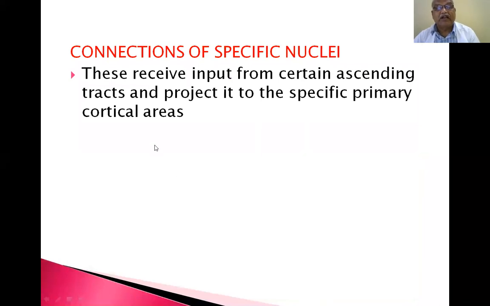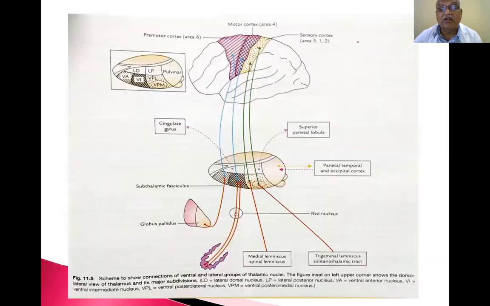Connections of specific nuclei. These receive input from certain ascending tracts and project to the specific primary cortical areas. Already I told you what the ascending tracts are. I will again go to the first diagram. These are all ascending tracts. They are relaying in the thalamus and going into the concerned areas. Sensory cortex. So this is a motor cortex.